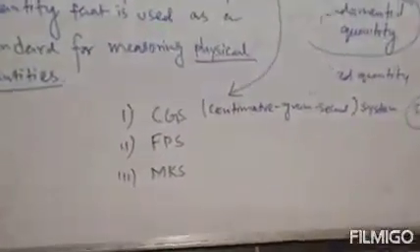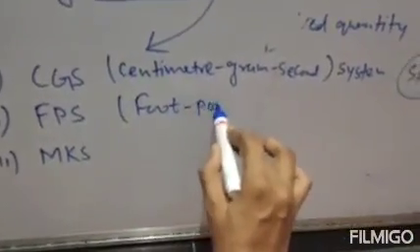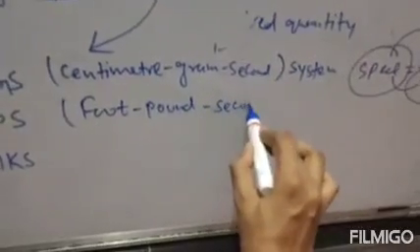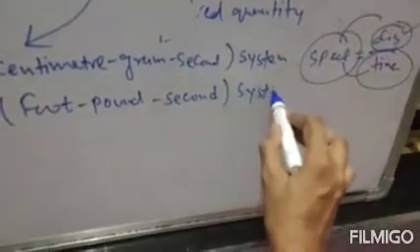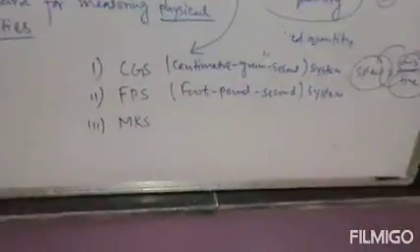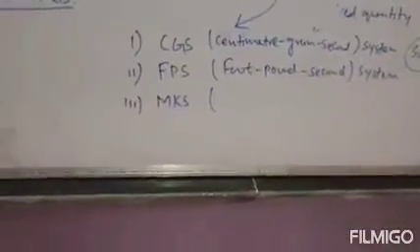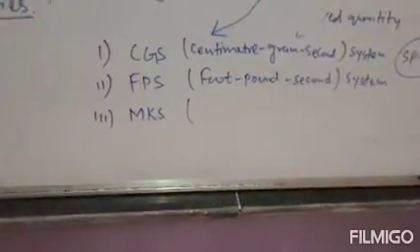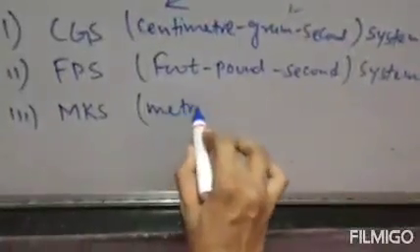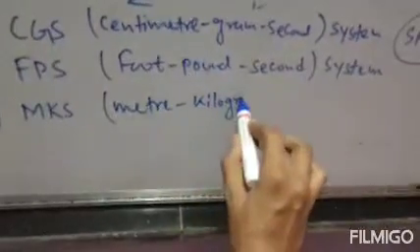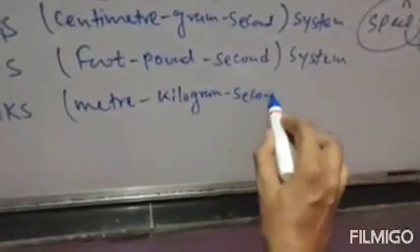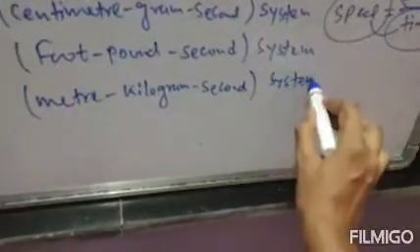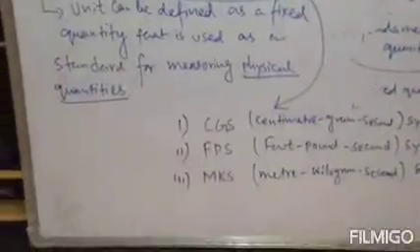Clear? Next, FPS. FPS means foot pound second. F stands for foot, P stands for pound, and S stands for second. So FPS system, or foot pound second system. Third one, MKS. MKS means meter kilogram second system. M for meter, K for kilogram, and S for second. Clear? So these three are our standard units: CGS, FPS, and MKS. We will discuss these three one by one.